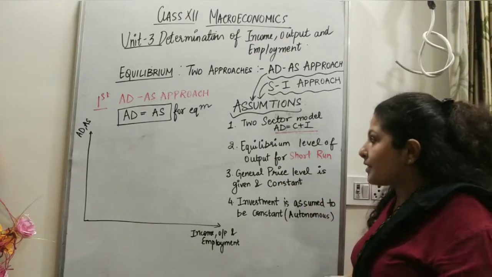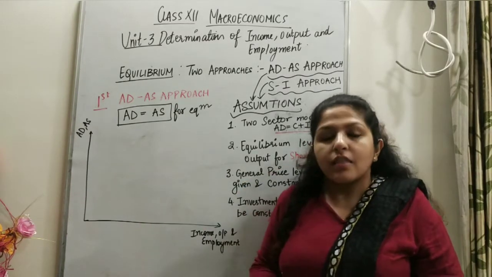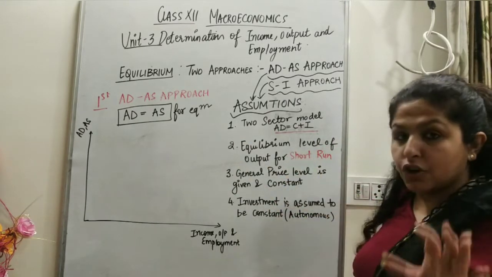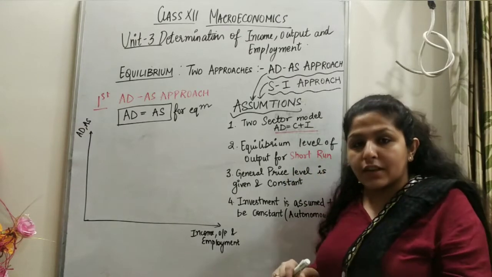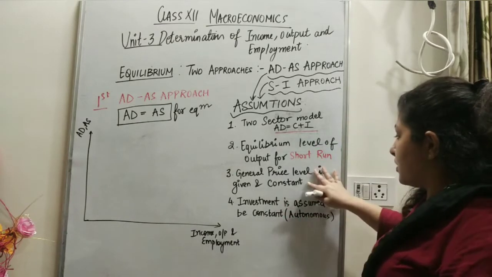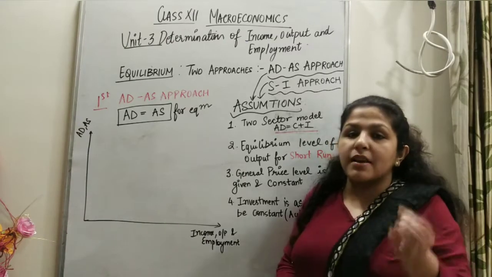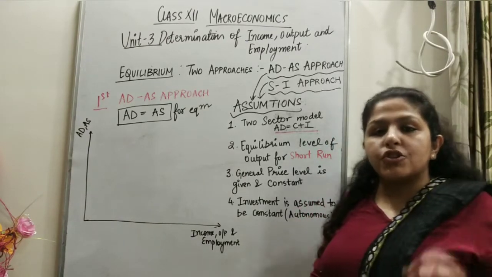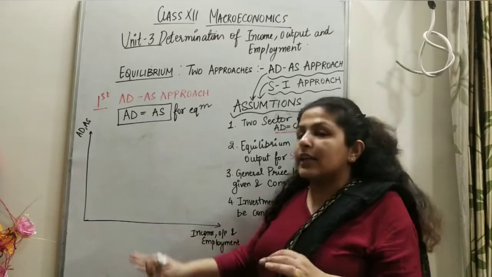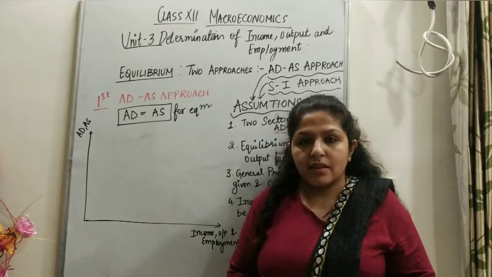Secondly, we are assuming that the equilibrium is for the short run only. John Maynard Keynes didn't study the long time period, he studied the short run. So this model is for the short run, the equilibrium output is for the short run. Then the general price level is fixed in the economy. We are not saying that the general price level, inflation, is increasing or decreasing. So this is constant and given. And last, as we studied in the last video, investment is autonomous. That means investment does not change with the level of income. So let's start our model with a diagram, then we'll do it with the schedule, and then we will understand the disequilibrium cases. So let's start.